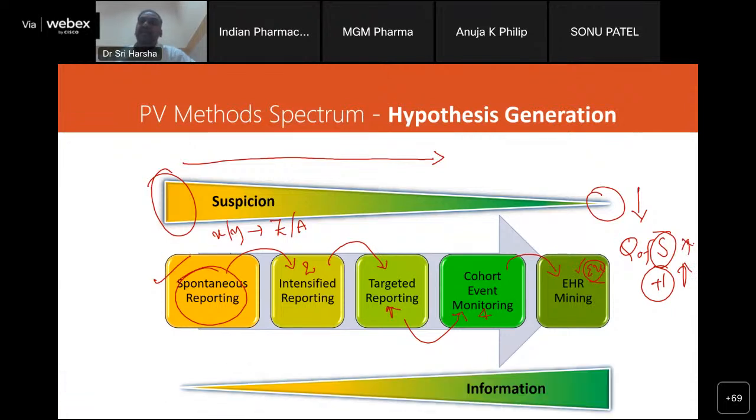And moving on, as we move from spontaneous reporting to electronic health record mining, the extent of the information that is available also proportionally increases. Because of that, the confounders, which could mislead us in the causality assessment, will also reduce. And thus, electronic health record mining stands on the top in this particular spectrum. Now, this is for the hypothesis generation.